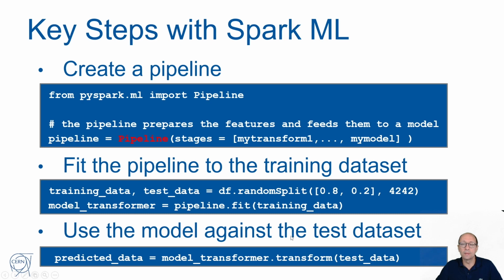And then we can use the model against the data sets, for example, the test data set. So the predicted data is model transformer dot transform. So the model is a transformer on the test data. Test data being defined from the split of the original data into 80% training and 20% test.